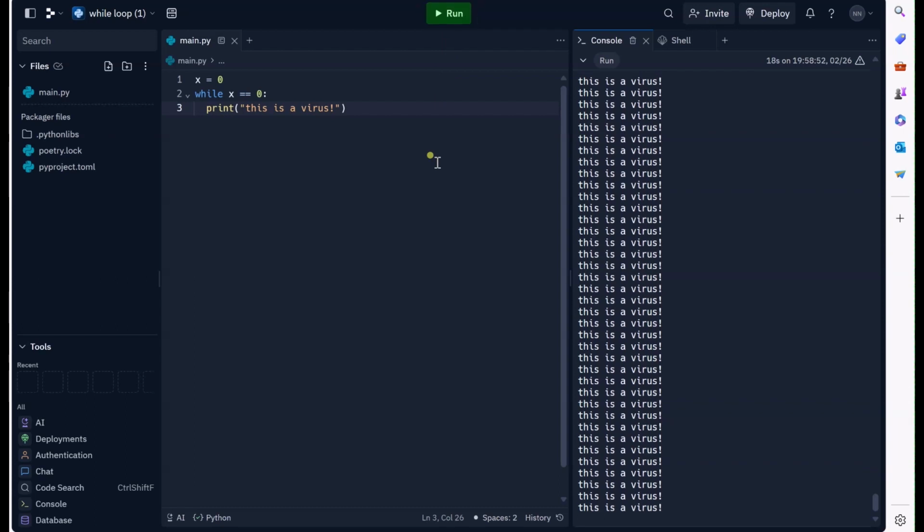The reason it was going on forever is because I've created a variable which is equal to 0, and I'm saying that while x is in fact equal to 0, that's true, isn't it? x is equal to 0. So while that's true, I'm going to print this statement. Notice the indentation. That means this line of code is going to be used if that stays true, and that will always stay true because I've never changed it. But I want to actually put this program into proper use now.